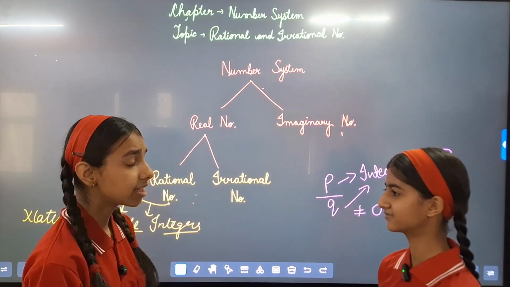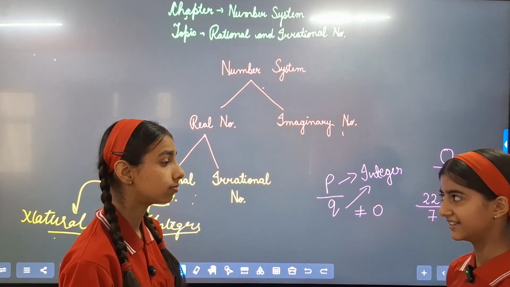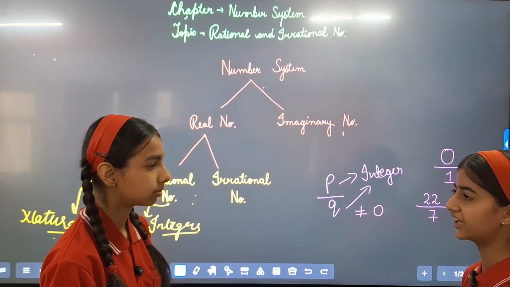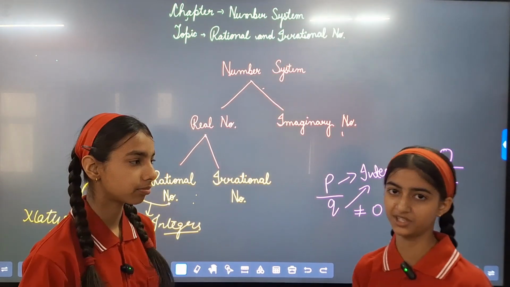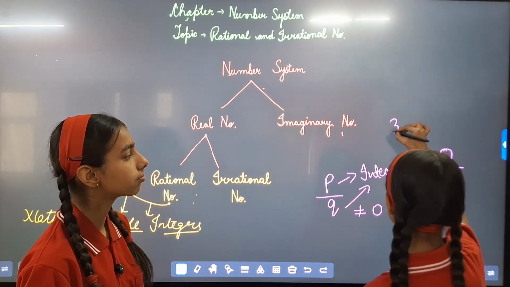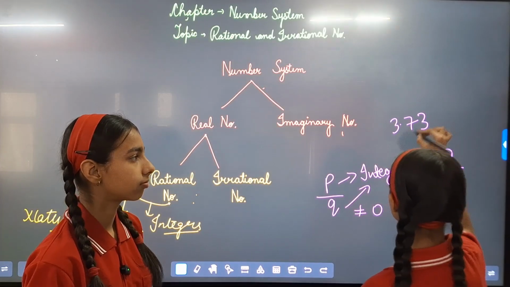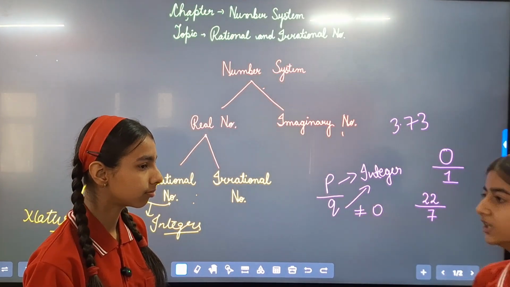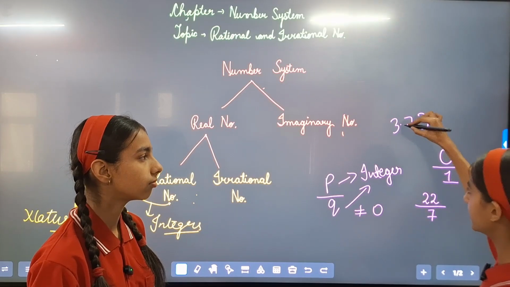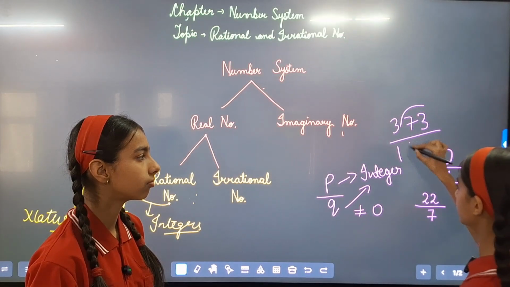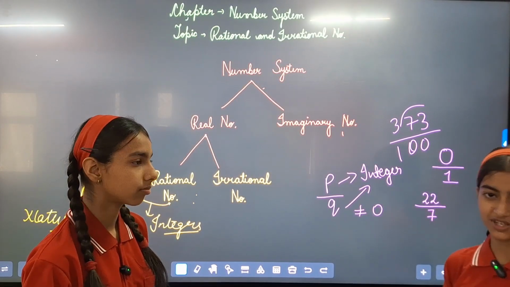I have a question. Are decimal numbers rational numbers? Yes, decimal numbers are rational numbers. Actually, decimal numbers are divided into two parts, terminating and non-terminating. For example, 3.73 is a terminating decimal number because it has a certain end. And we can write it in the form of p upon q by removing the decimal. So it is a rational number.